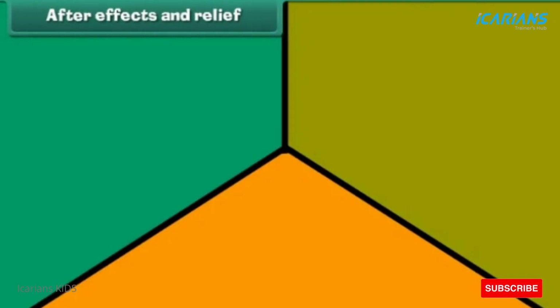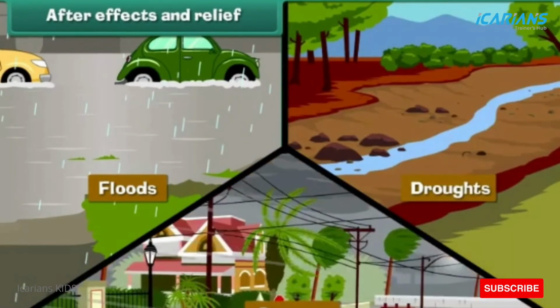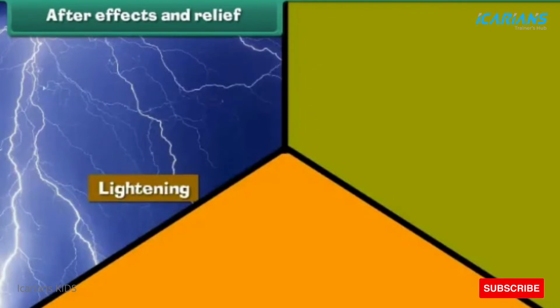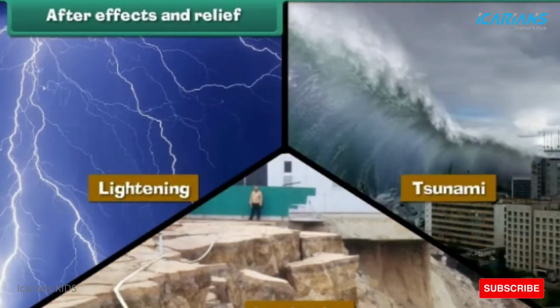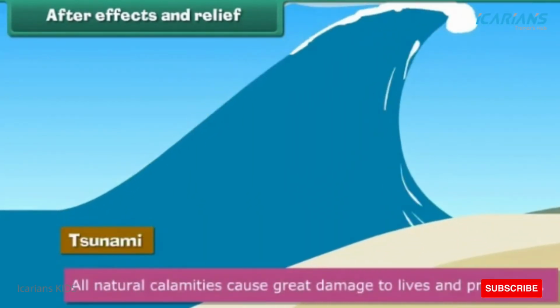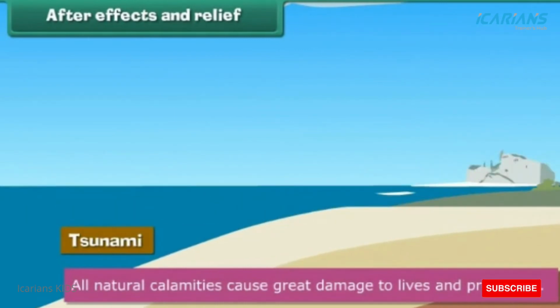After effects and relief. Floods, droughts, storms, earthquakes, lightning, landslides and tsunami are all natural calamities. They cannot be prevented. They cause great damage. This results in tremendous losses.